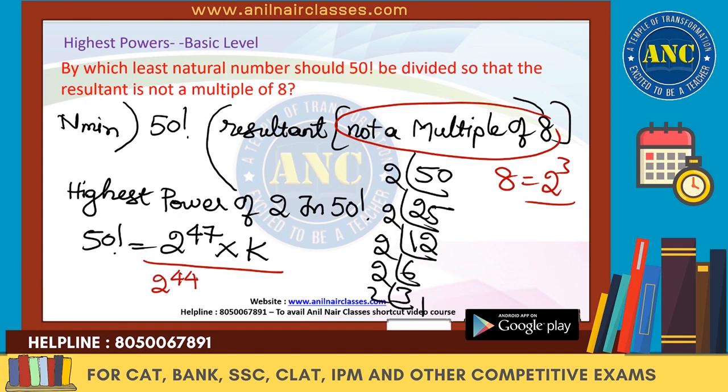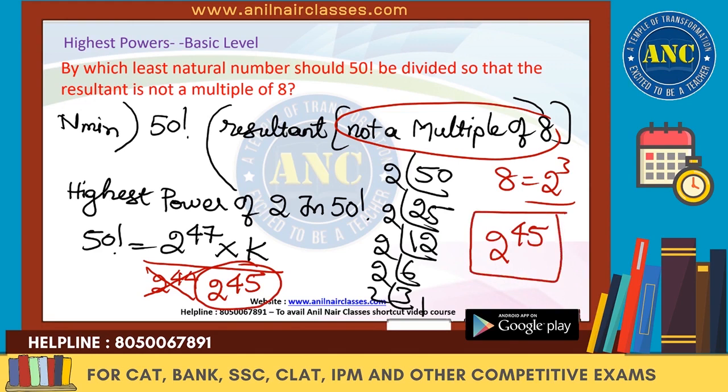What is 47 minus 44? 3. 2 power 3 is 8. That means the answer is divisible by 8, but I don't want it divisible by 8. So the answer is 2 power 45. The minimum value that should divide this number so that the resultant is not a multiple of 8 is 2 power 45.